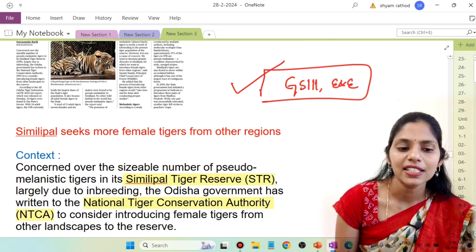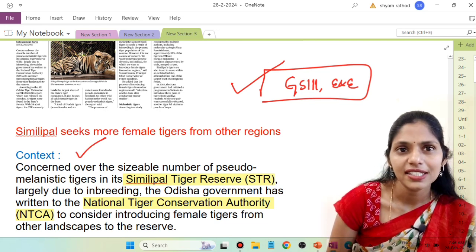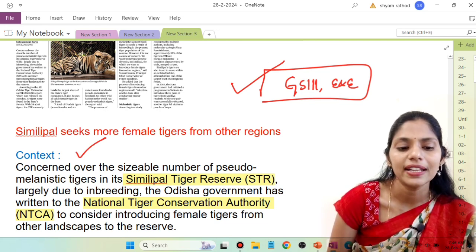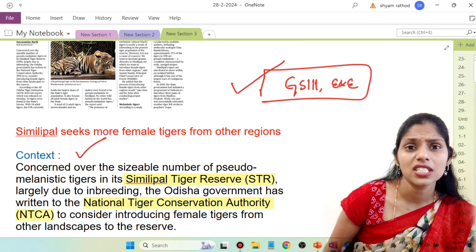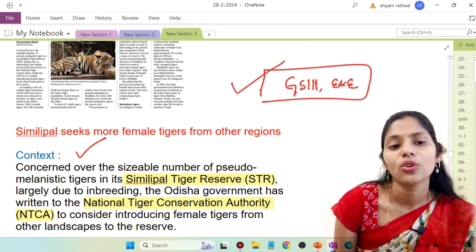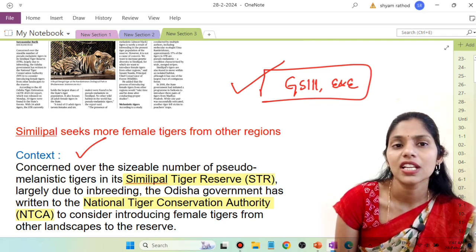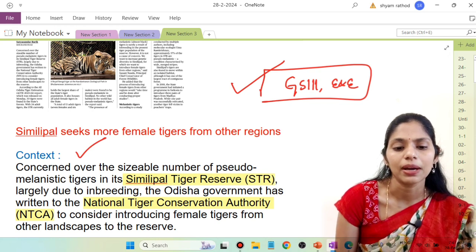If you see the context, it says there are concerns regarding the sizable number of pseudo-melanistic tigers. There is increased incidence of melanistic tigers in Similipal tiger reserve. So what is the reason? They are going for inbreeding. Because of this inbreeding, we can see some mutations coming up.